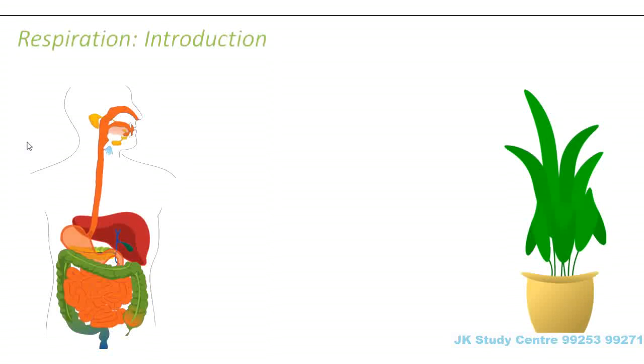In respiration, how the absorbed food is converted into energy. So now we see that there are so many activities, for example digestion, which take place inside our body. In order to perform all these activities, energy is needed. So from where does this energy come from? The energy comes from food which we eat.